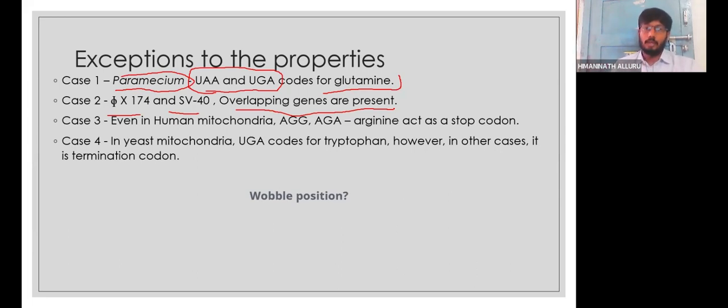Then in yeast, if we take the mitochondria, UGA, which would normally act as a termination codon, actually codes for tryptophan in the mitochondria of the yeast.